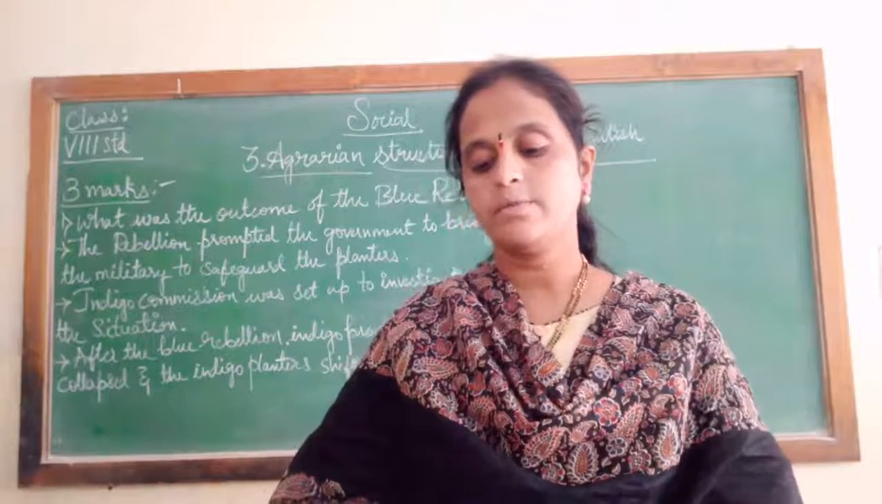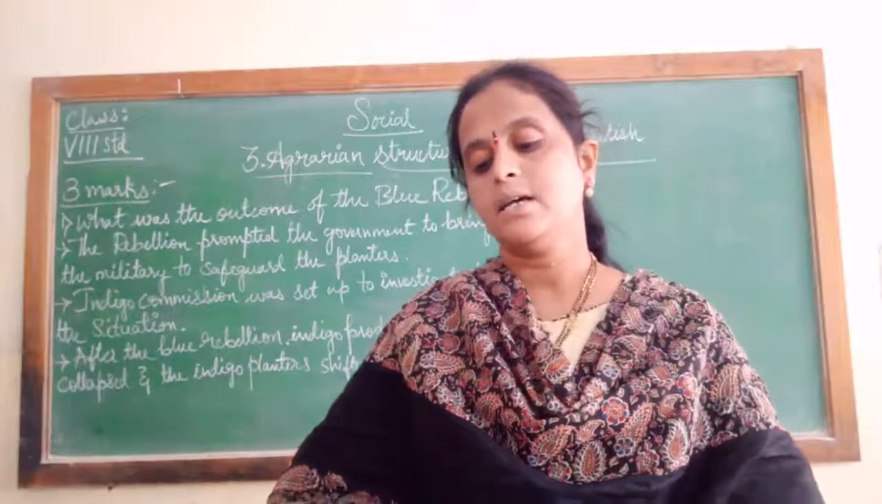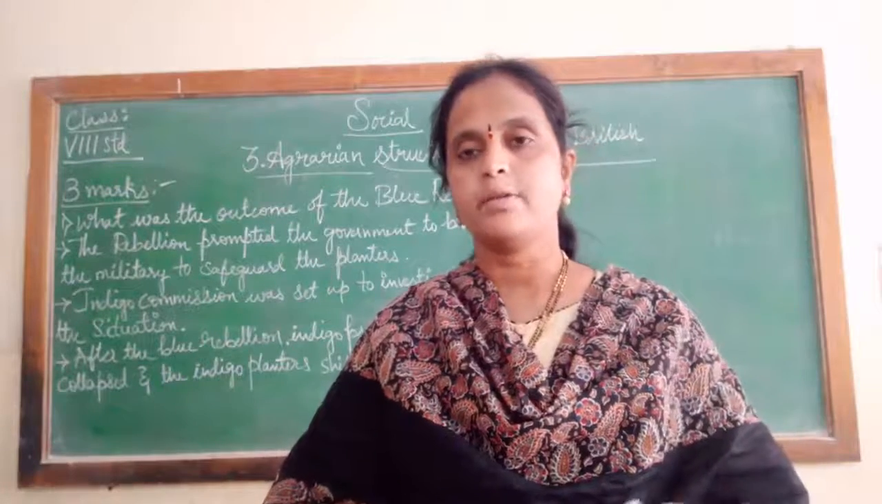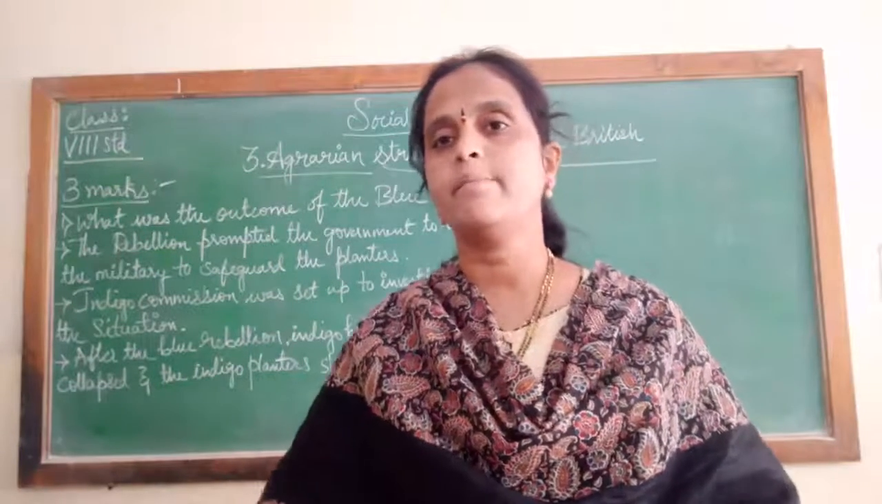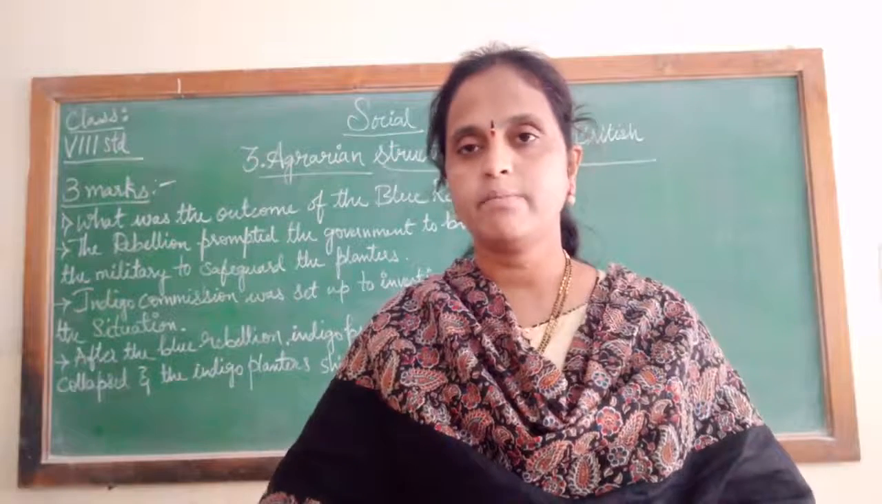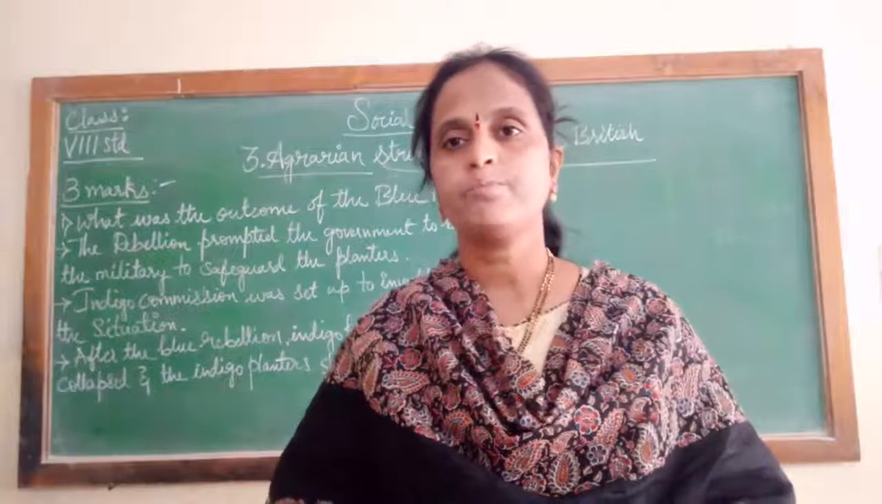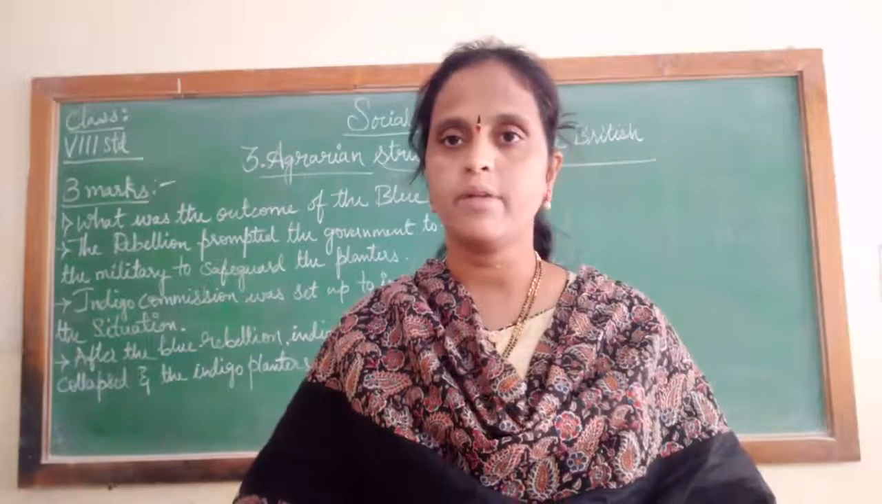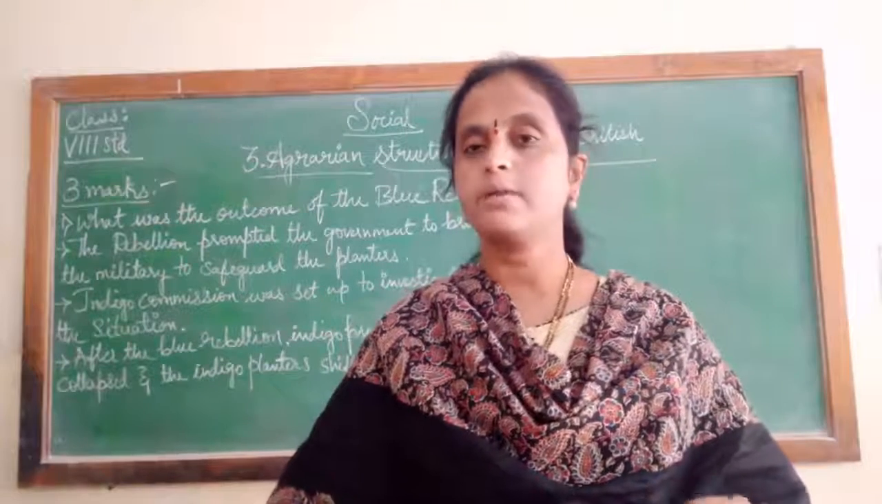So the ryot would be the owner of the land as long as he paid the revenue, for as many years as they paid the revenue to the Governor General or the British government, they would be the landlord of the particular land for which they were paying the revenue. So these are all about the 3-mark questions.